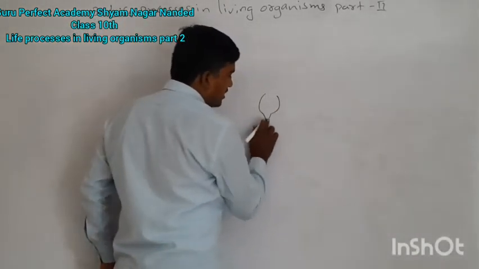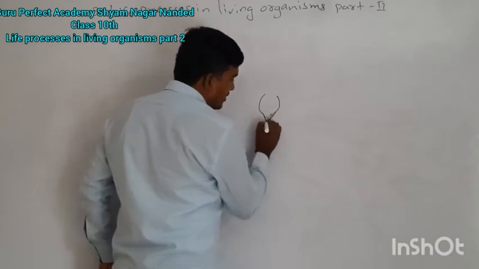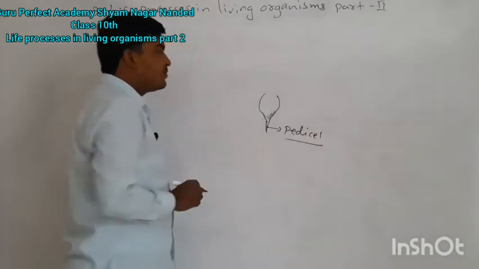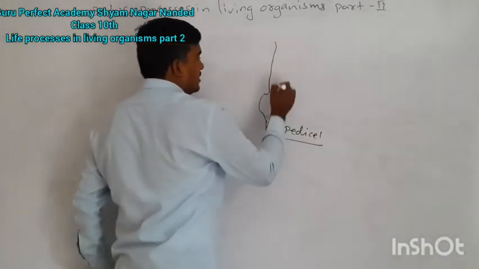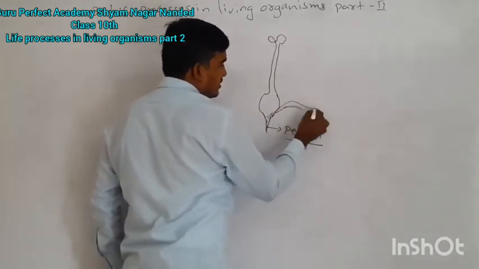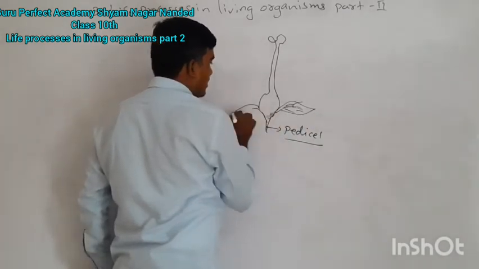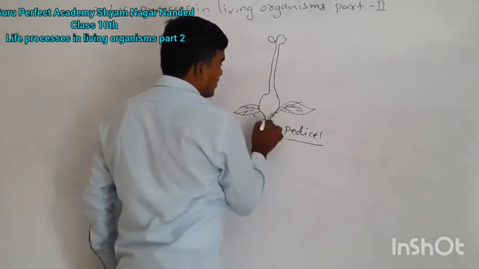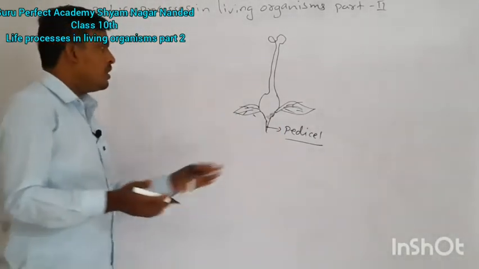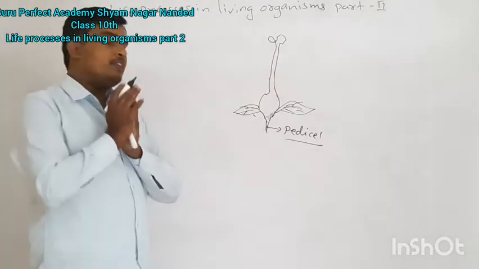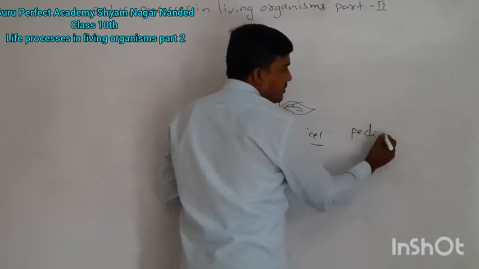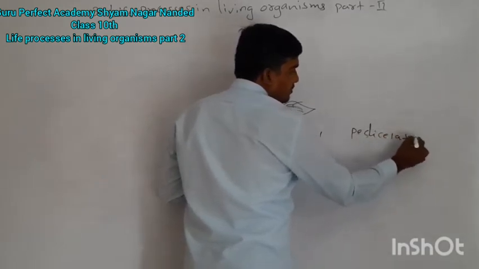This is the pedicel. If a flower has a pedicel, such a flower is called pedicellate. Remember this point, pedicellate flower.